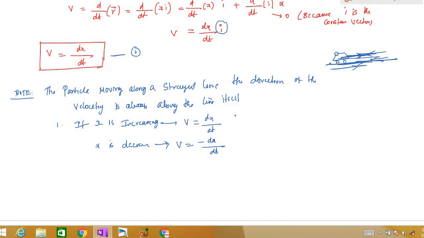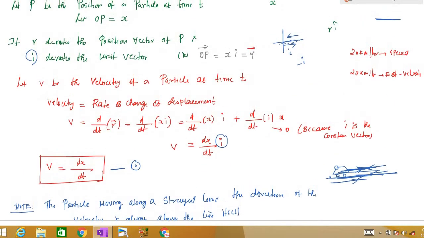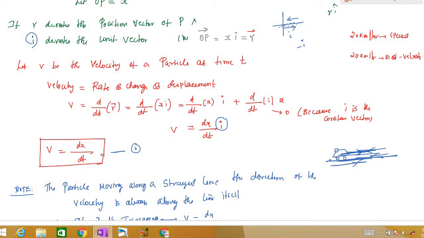Now what we are finding here is the instantaneous velocity, not the average velocity, right? We are finding the velocity at that time, at that position. That we are going to call instantaneous velocity. So we are not talking about the average velocity here. We talk about average velocity when we have a time interval, but here we are only finding the speed at a certain, fixed time.